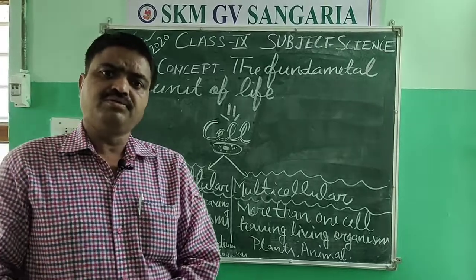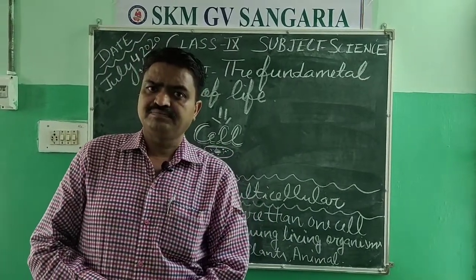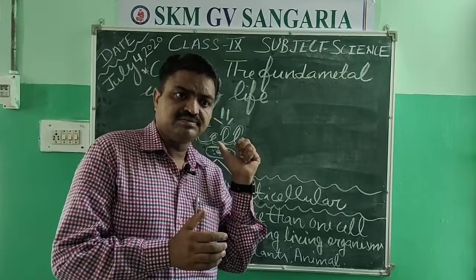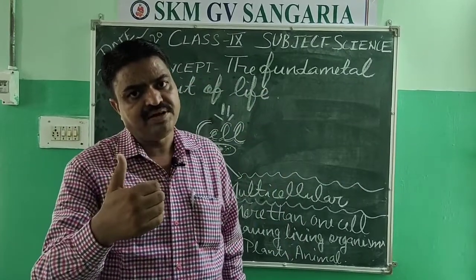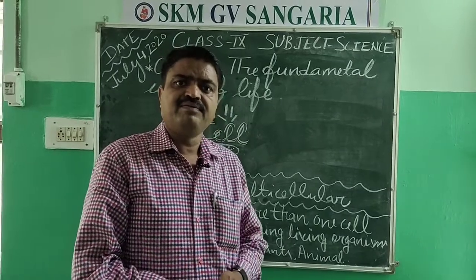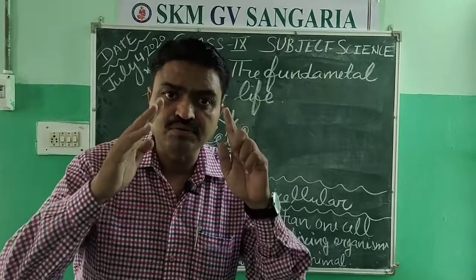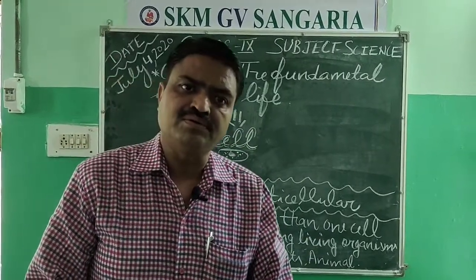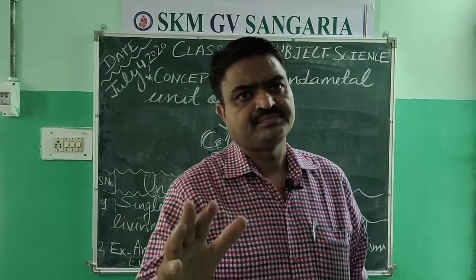Now, according to the structure of the cell, the nucleus is found in some cells, but in other cells it is not found. So according to that, again we categorize living organisms into two different groups, students.